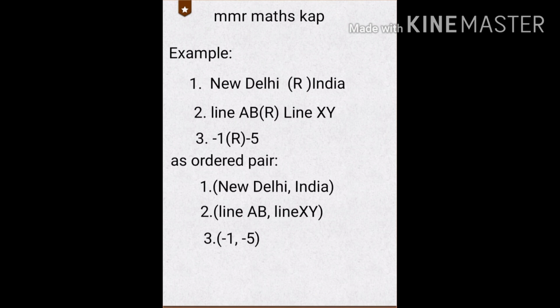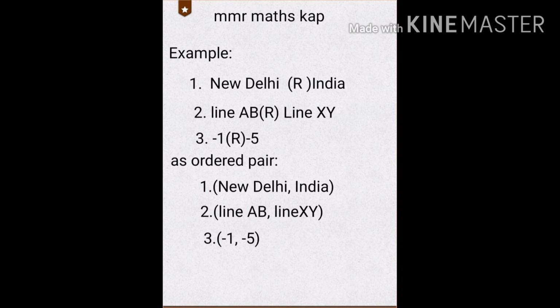Now the second one: line AB related to line XY. What is the relation between these lines? Very simple. Here are more examples. Line AB is perpendicular to line XY. Line AB is parallel to line XY. Any other example? Yes. Line AB intersects line XY. So that is also going on.